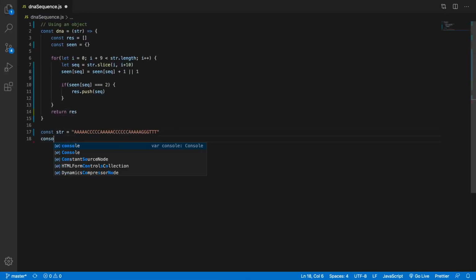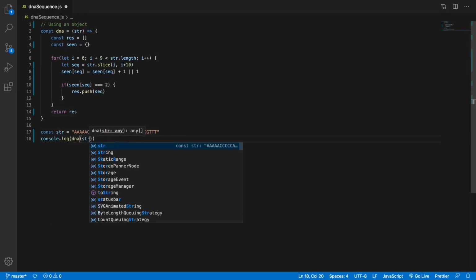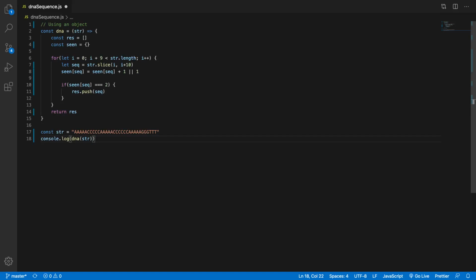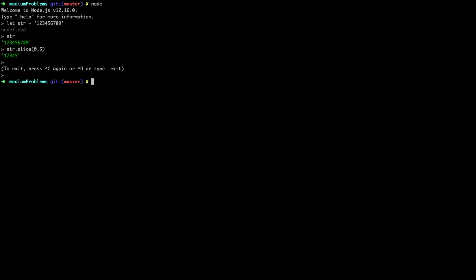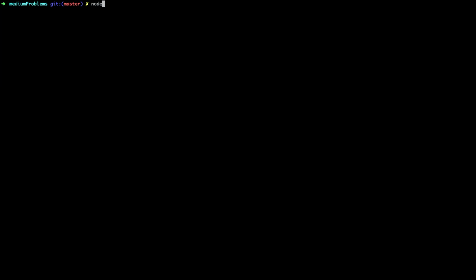So let's console log right here DNA with the str passed in that we defined on line 7. And let's go to Node and let's run it. Let's get out of this. And let's go node, what was that called? DNA sequence. And boom, that's what we get.